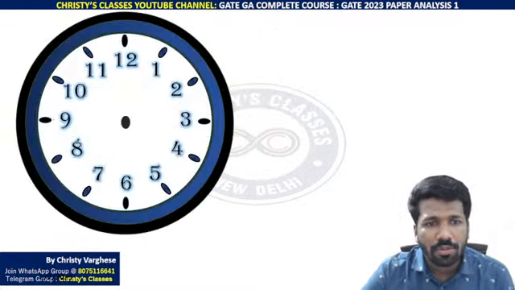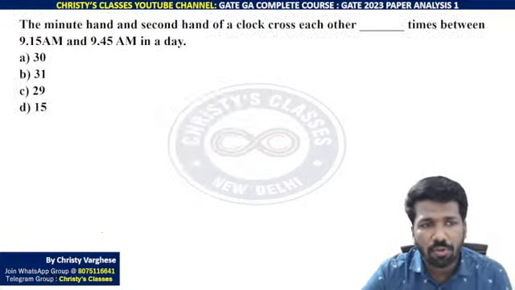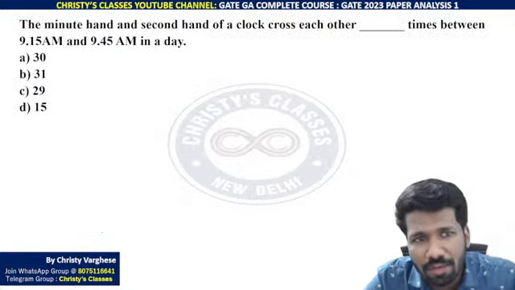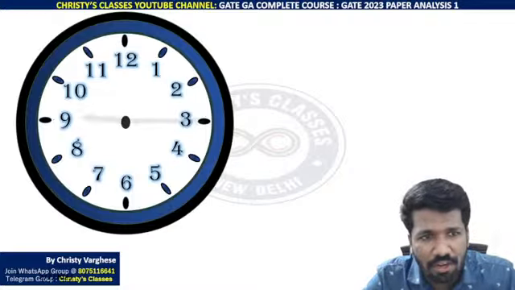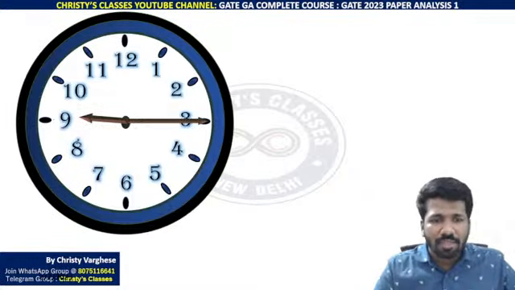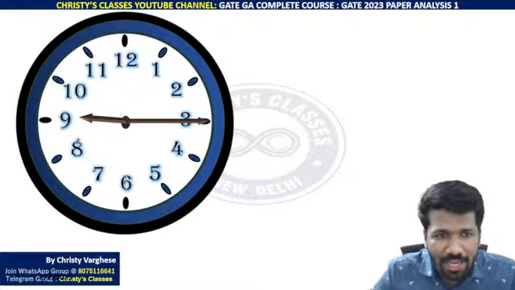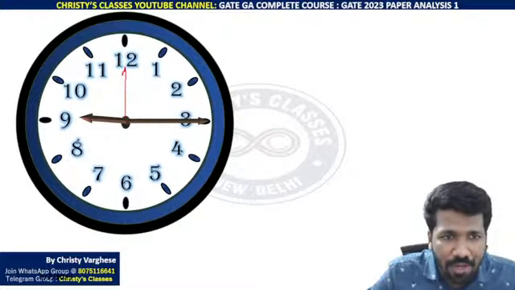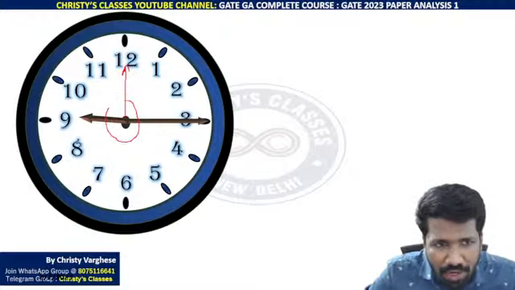Now coming back to that clock problem, I have put an image for you to understand. Minute hand and second hand of a clock cross each other. How many times between 9:15 and 9:45? 9:15 means something like this. Hour hand and minute hand will be something like this, but second hand will start from here. Are you all understanding? In 1 minute, second hand will cover a full circle.